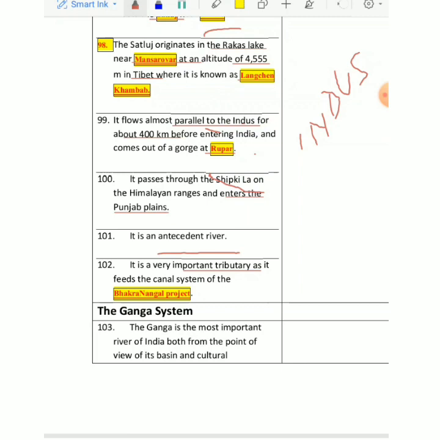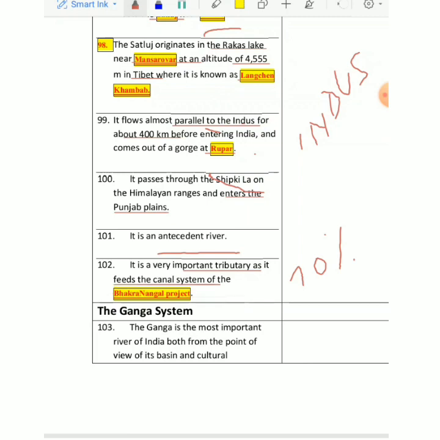So we should be thankful to this river, and it feeds a lot of canal systems. The canal system is very important for Indian agriculture, because 70% of people still depend on agriculture in India. So the water problem is always there. So we have to depend on irrigation if we have to continue our agriculture system, right? So we have a very important project which has been constructed on this river, that is the Bhakra Nangal project, right?